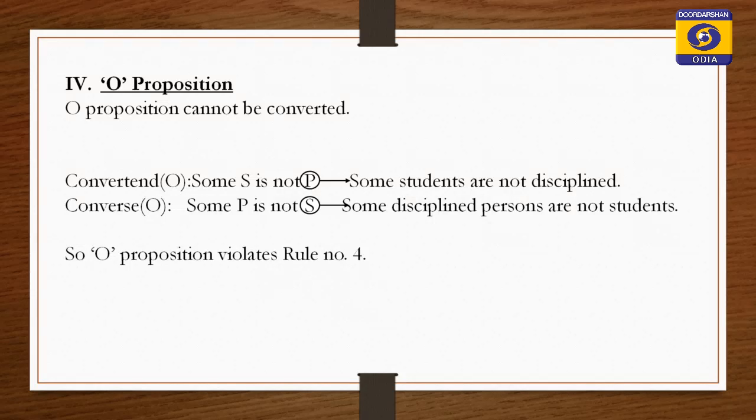You see the convertant first, O proposition, some S is not P. If we convert it, then it will be some P is not S. Here, subject and predicate of the premise have become the predicate and subject of the conclusion.